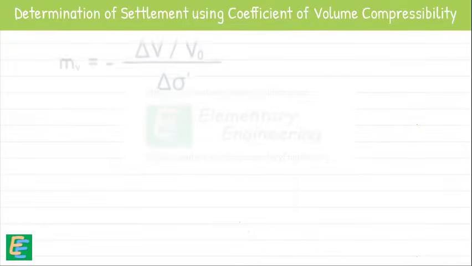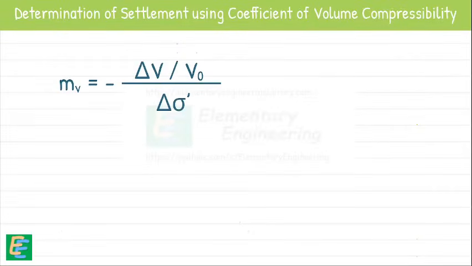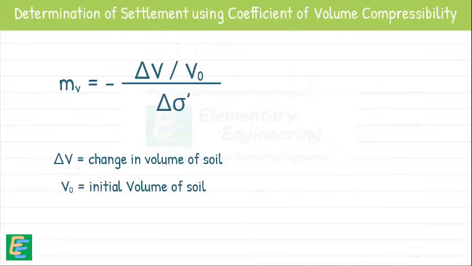We know that coefficient of volume compressibility mv is defined as the negative fractional change in volume of soil per unit change in effective stress acting on it. Delta V is change in the volume of soil, V0 is the soil's initial volume, and delta sigma dash or delta sigma prime is the change in effective stress between soil particles.